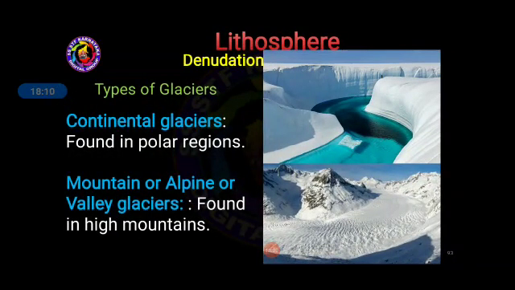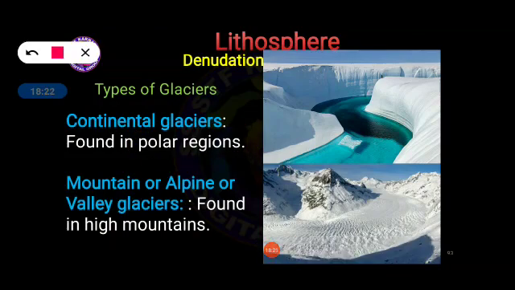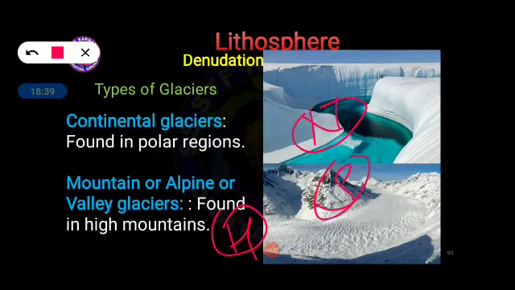Then the types of glacier that we have to understand. Continental glaciers are found in the polar regions. Already we have discussed how many polar regions there are. Obviously there are two polar regions on our earth, North Pole and South Pole. So these are continental glaciers, and mountain, alpine or valley glaciers are found in high mountains like the Himalayan mountains. This is the best example for the mountain glacier.